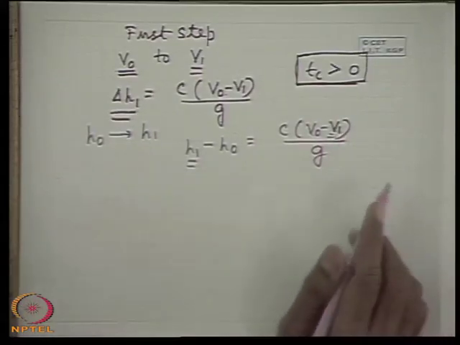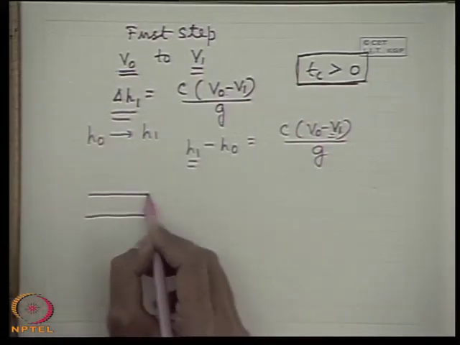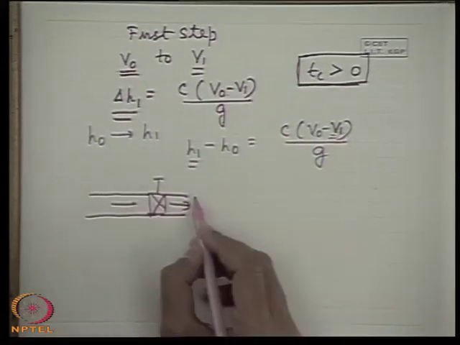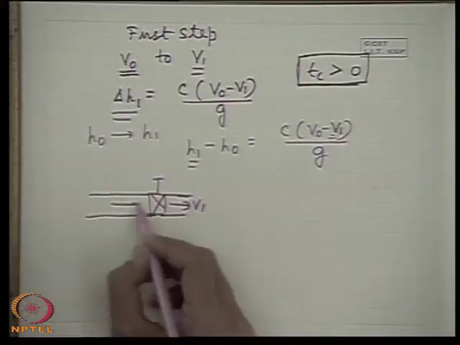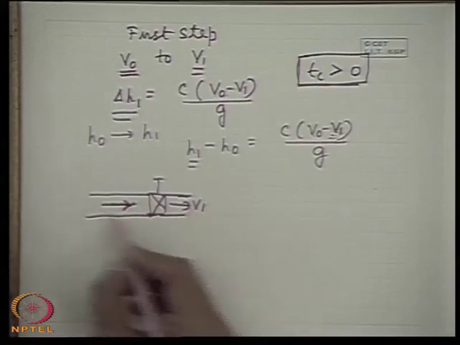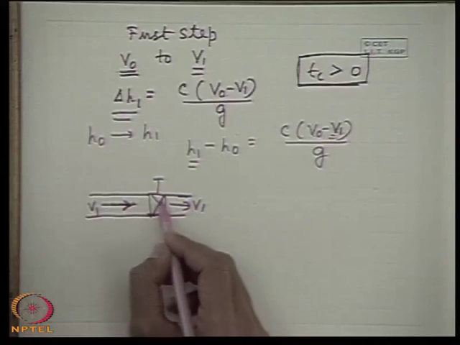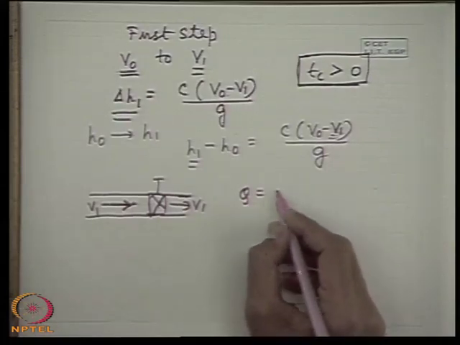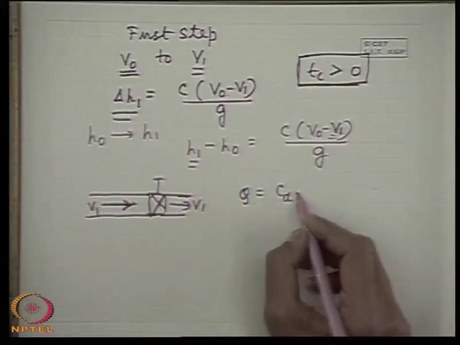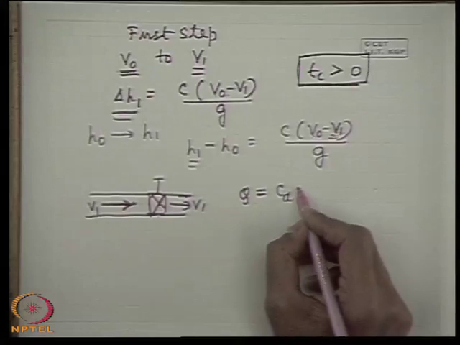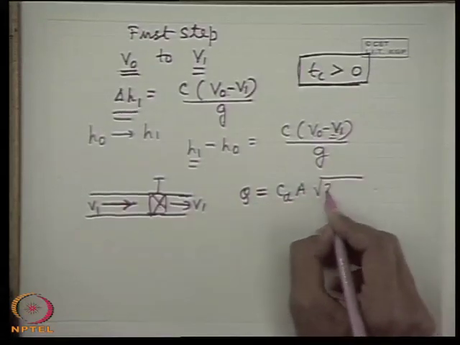To get another equation, we consider the valve opening, through which the fluid is being discharged with a velocity V1, while the fluid approaches with velocity V1. That means the partial closure of the valve will act as an orifice. For an orifice, we know the coefficient of discharge CD. What is the orifice equation for the rate of discharge? Q equals CD into the area of the orifice into root over 2gH.